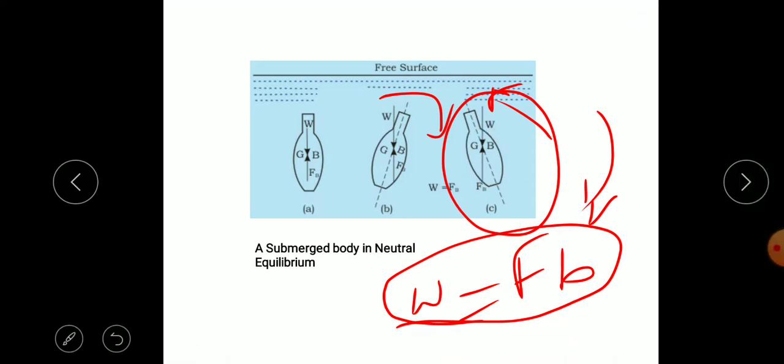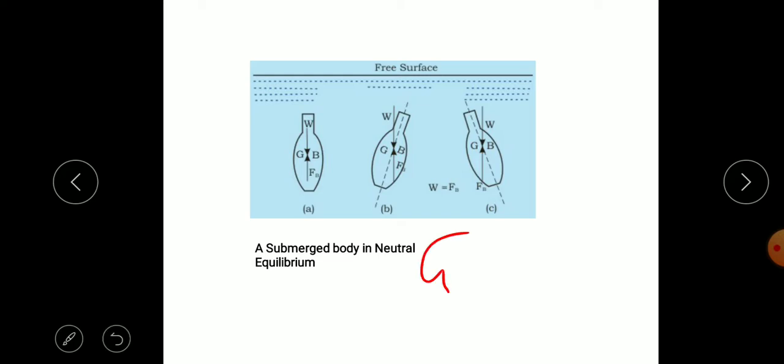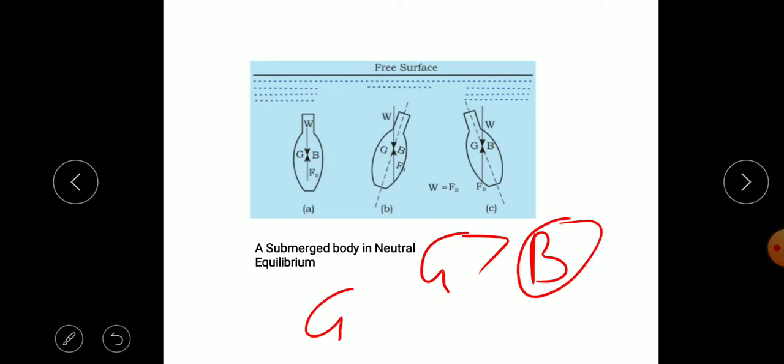So for a submerged body there are three conditions. The equilibrium depends on the position of G: if G is above B, it is an unstable equilibrium. B means the center of buoyancy. Now if G is below the center of buoyancy, that is a stable equilibrium. And when both are at the same location, then it is a neutral equilibrium.